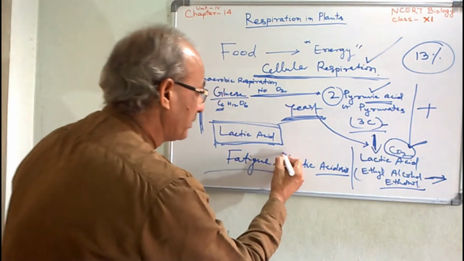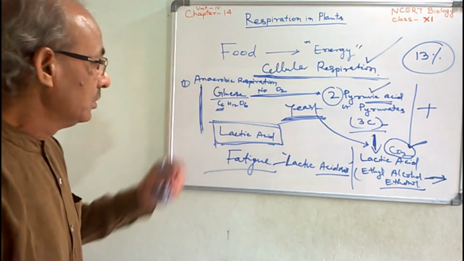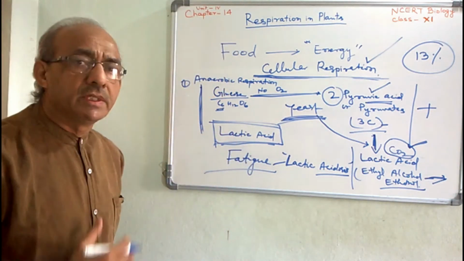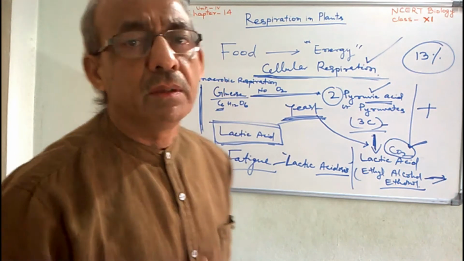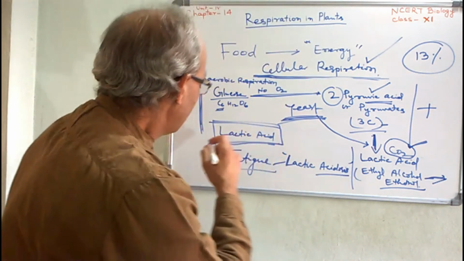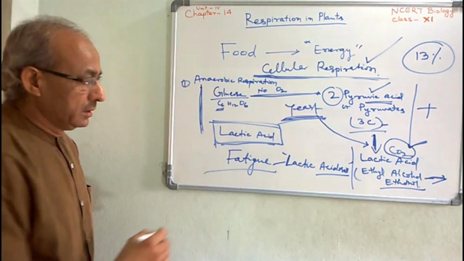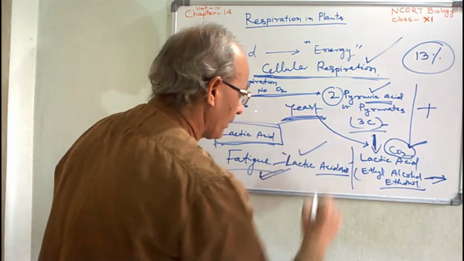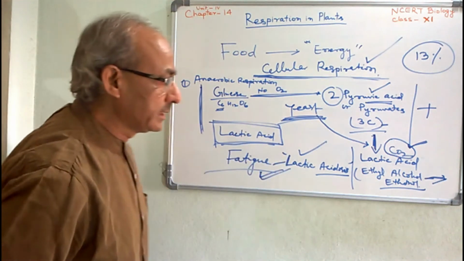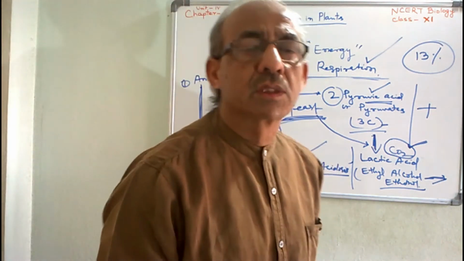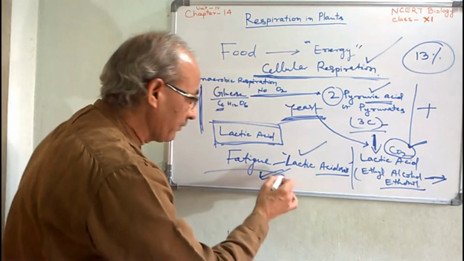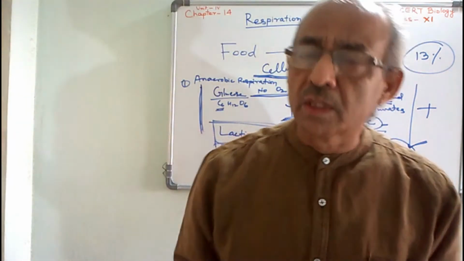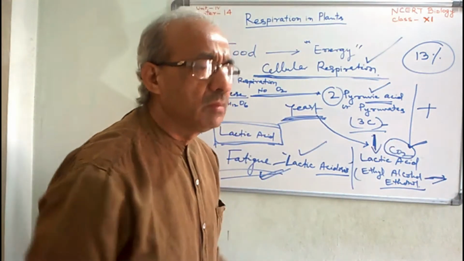This is a type of disease when, due to formation of lactic acid in sufficient amount in skeletal muscles, fatigue or lactic acidosis is caused, and the affected person becomes tired after some physical work.